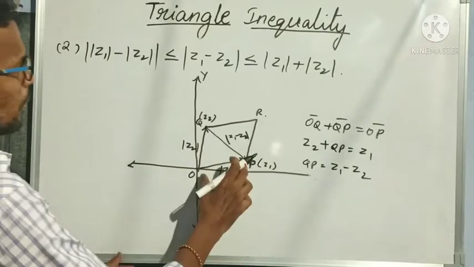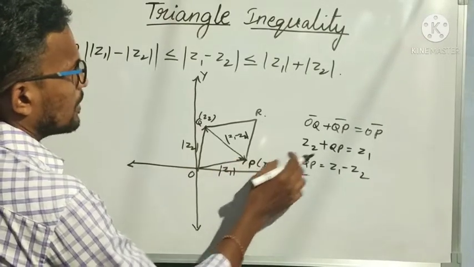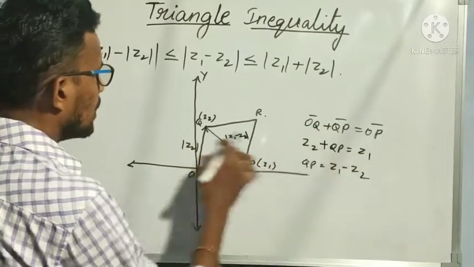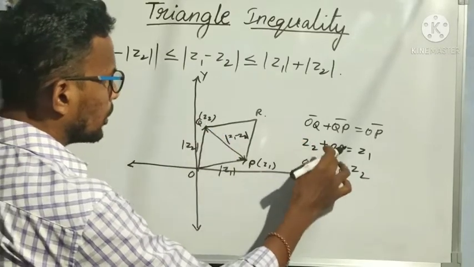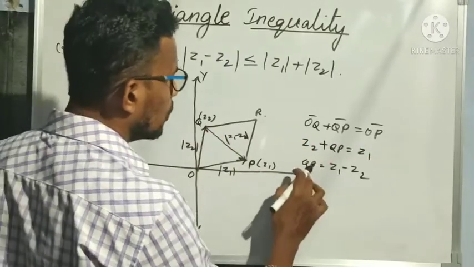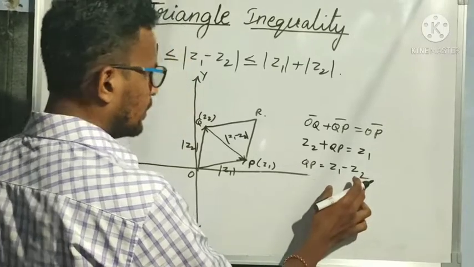Understood? So OP bar means my complex number Z1. OQ bar means my complex number Z2. So Z2 plus QP is equal to Z1. So QP is equal to Z1 minus Z2.